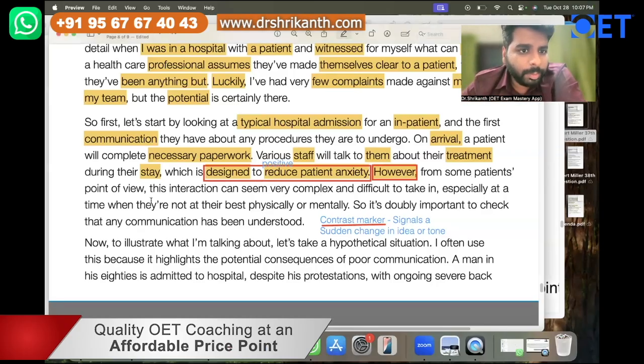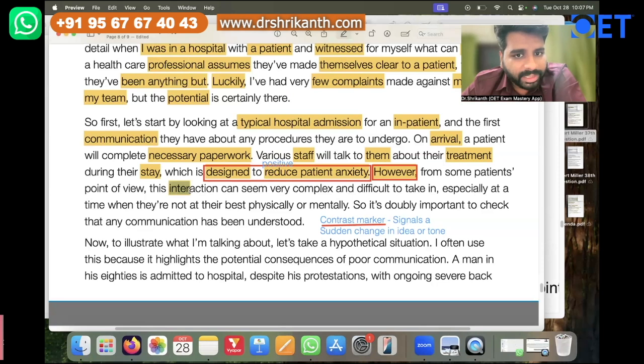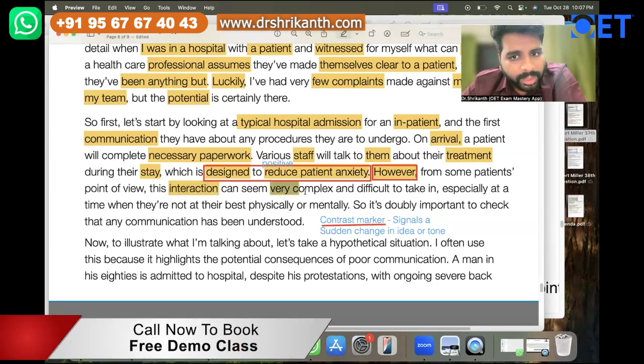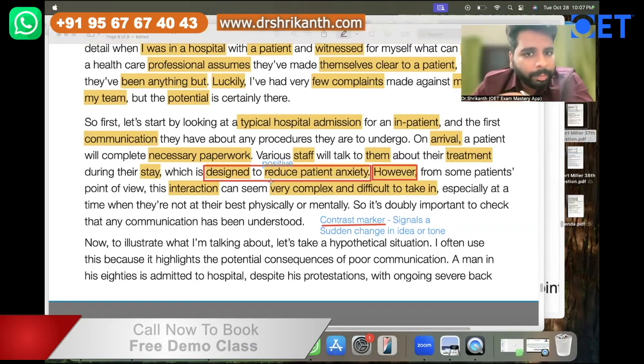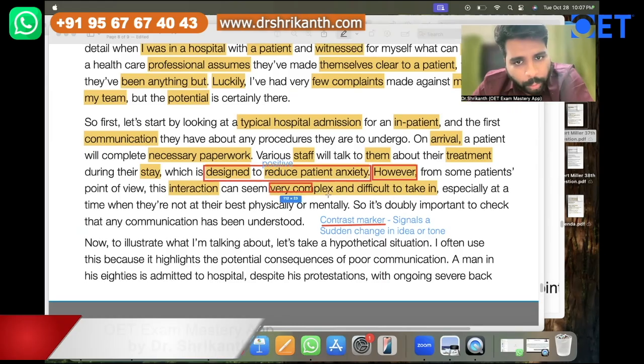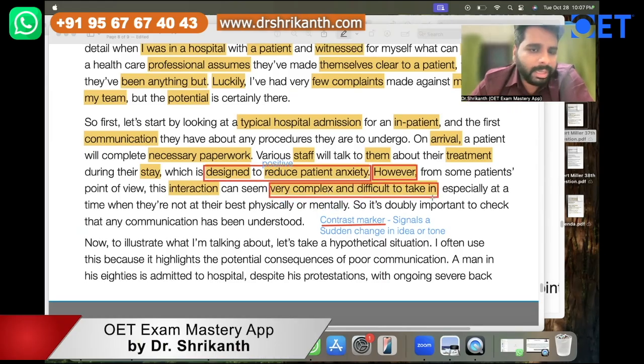From some patients' point of view, this interaction can seem very complex and difficult to take in. Now, what is the person saying over here? The person is saying the exact opposite. From positive information, very negative information is coming over here.